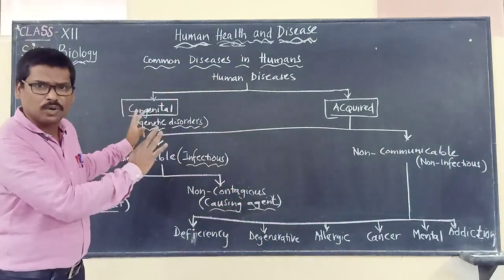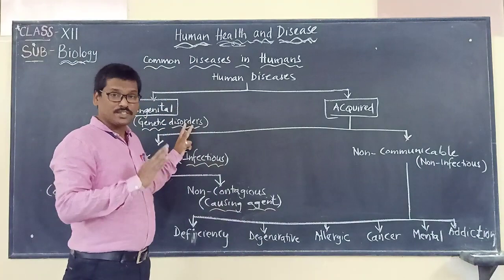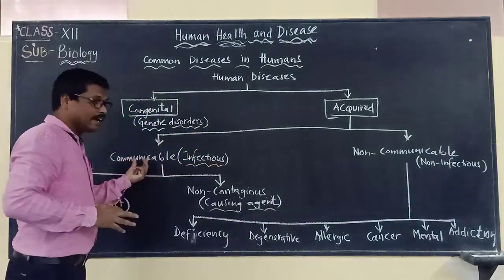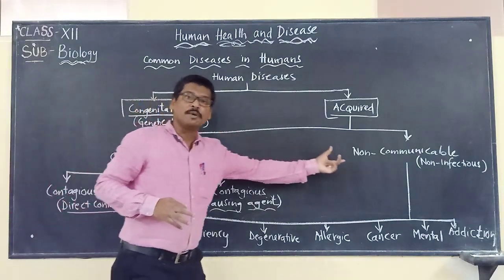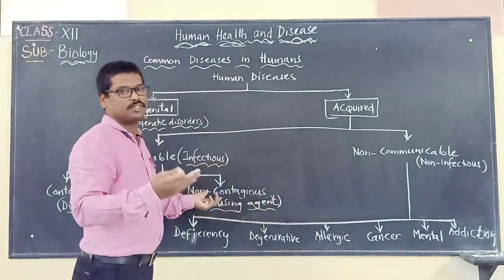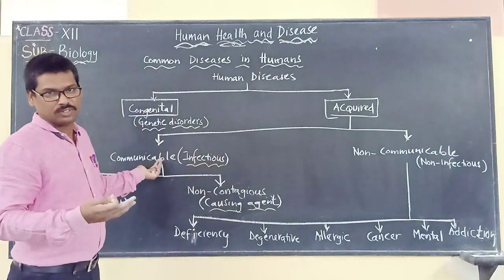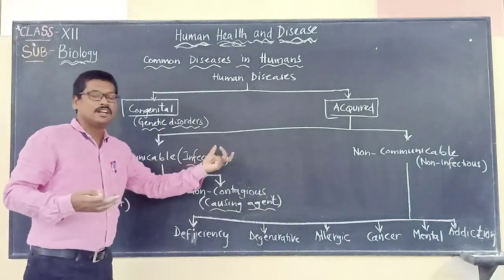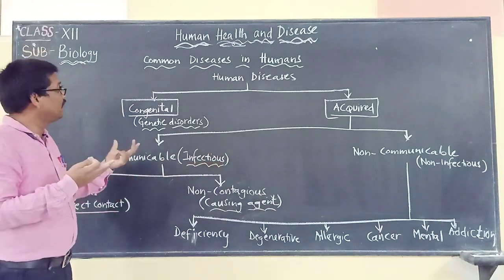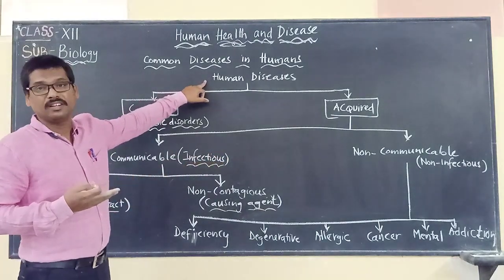So this is a simple flow chart we should keep in mind as we proceed with this chapter. We are going to discuss communicable and non-communicable diseases in the next video, and the continuation will be in the other videos under human diseases.